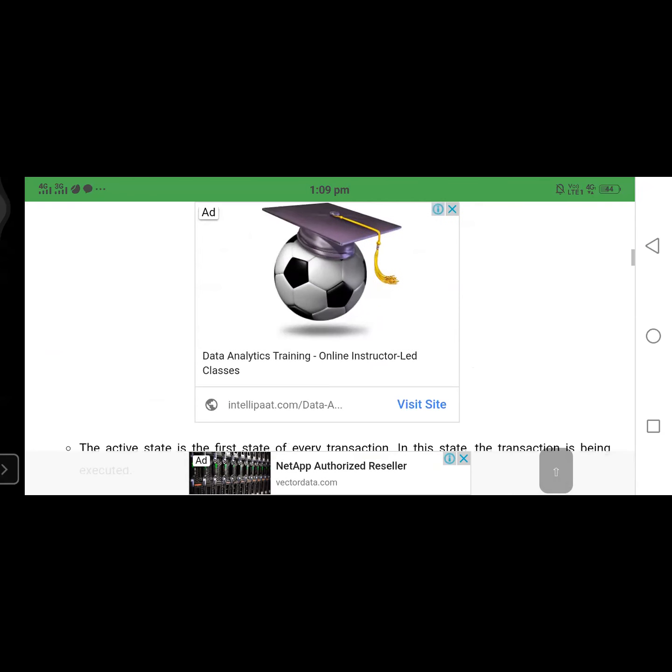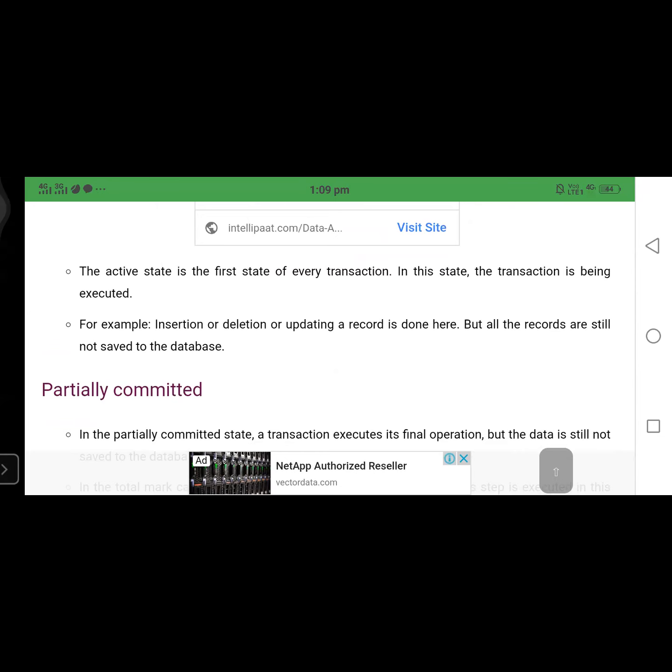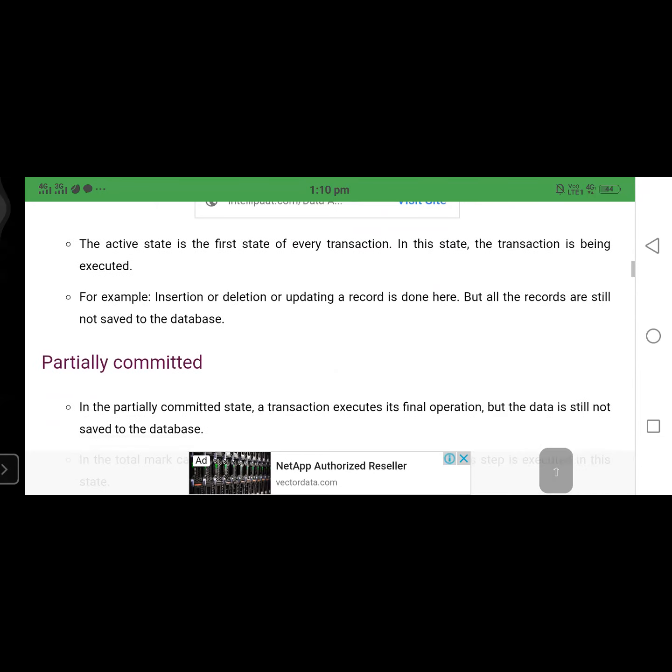In this way we consider the 5 states. Now we will discuss each one. The active state is the first state of every transaction. In this state, the transaction is being executed. For example, insertion, deletion or updating of a record is done here. But all the records are still not saved to the database. That means we are only performing the updates, but if you do not perform the commit, the changes do not occur.